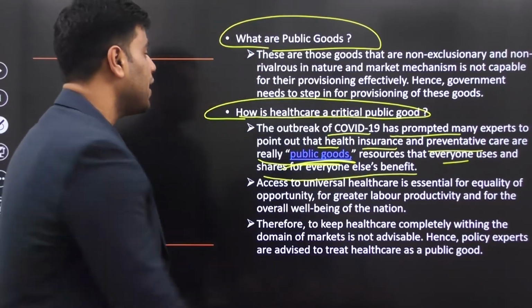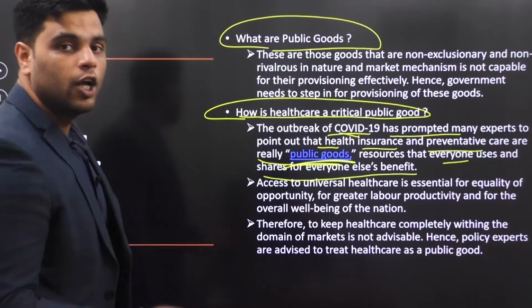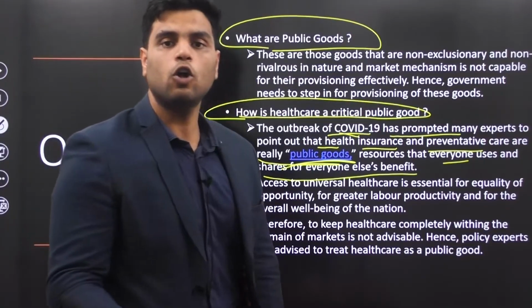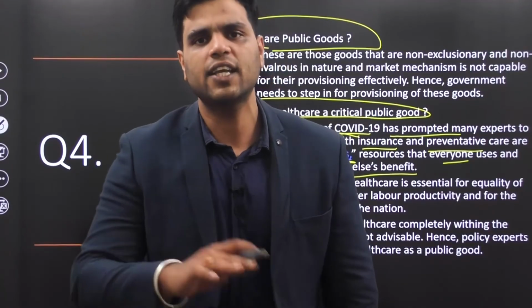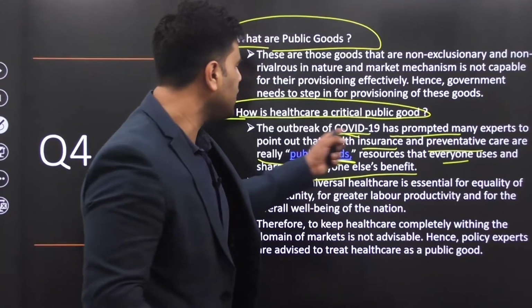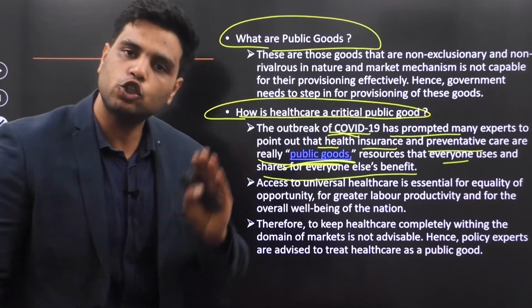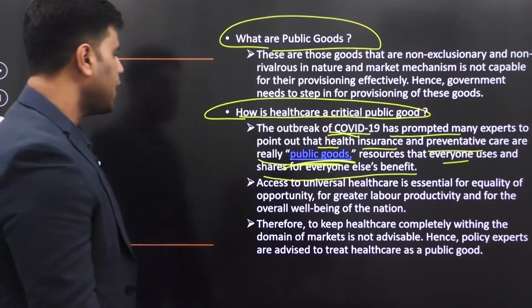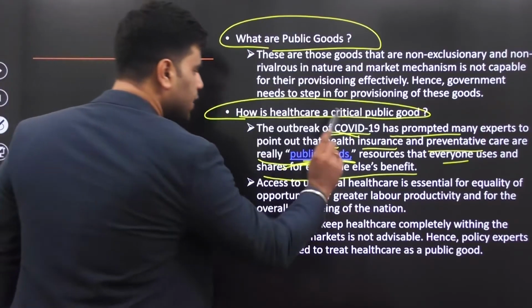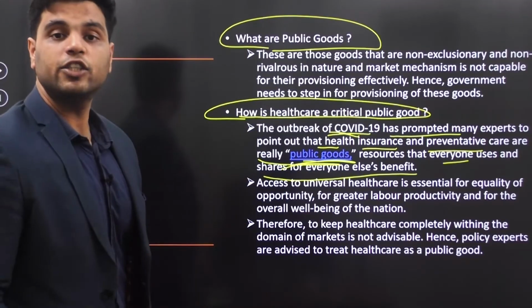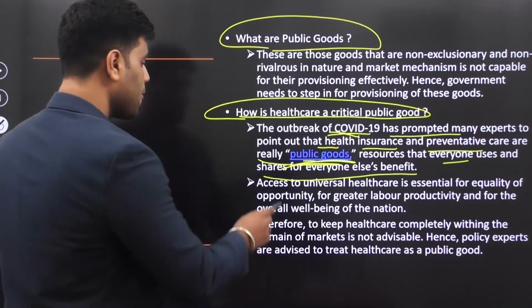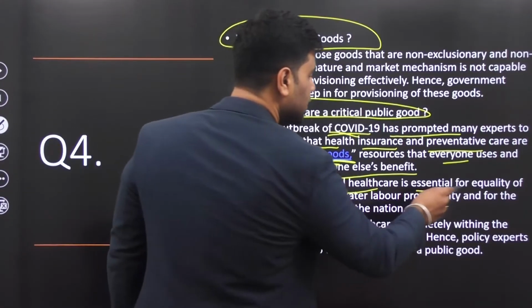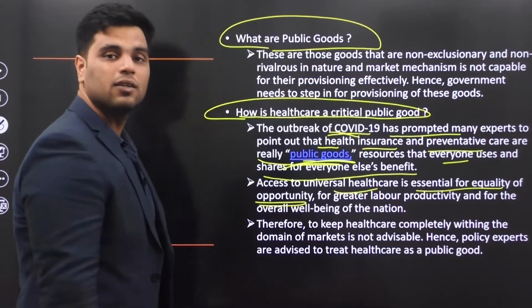Right? So the COVID-19 pandemic actually proved to those people who were skeptical about keeping healthcare as a public good, those who wanted healthcare to be a private good, that healthcare should be treated as a public good. Make sense? Right? So healthcare is a critical public good. Now, what are the advantages of keeping healthcare as a public good? Well, access to universal healthcare is essential for equality of opportunity.